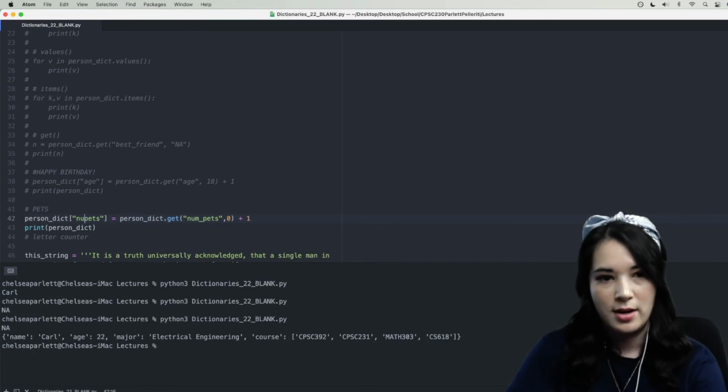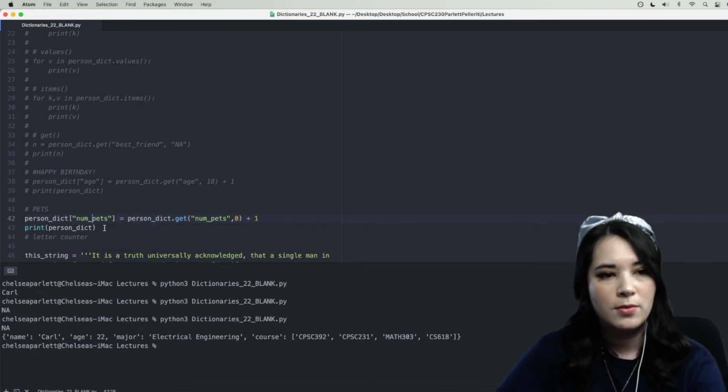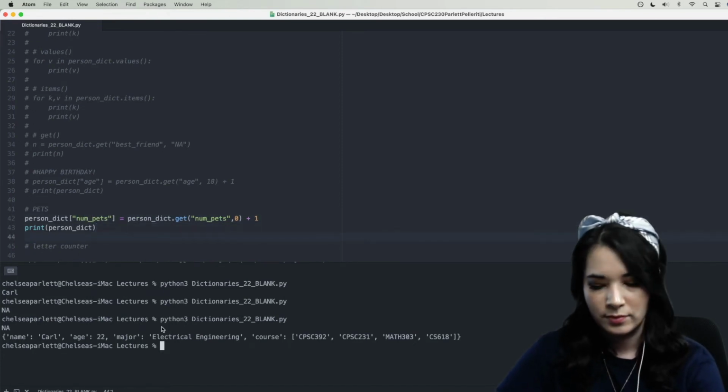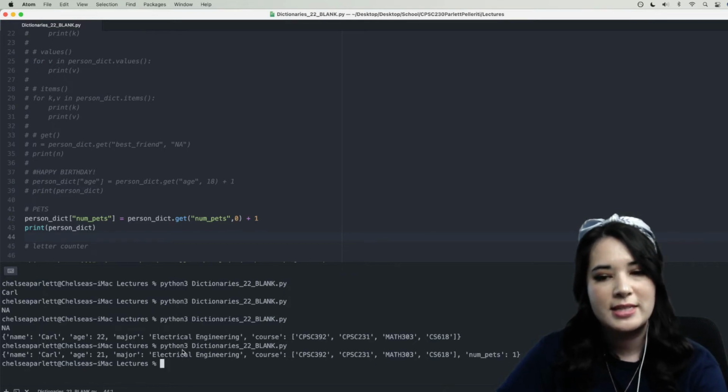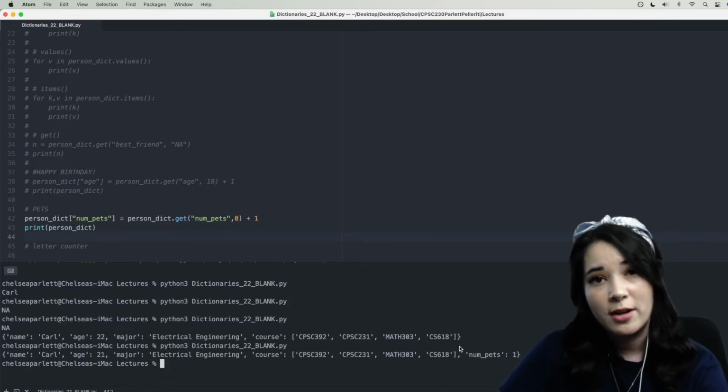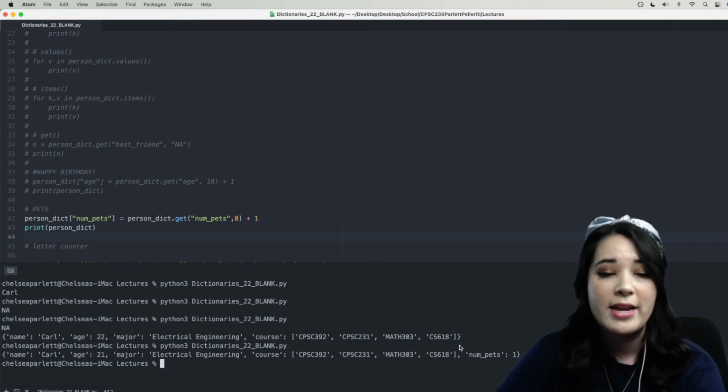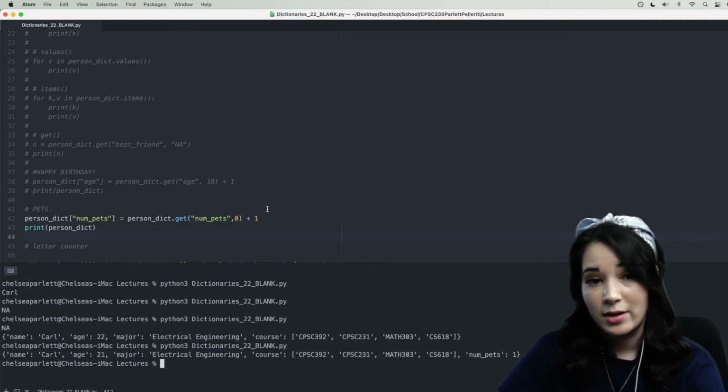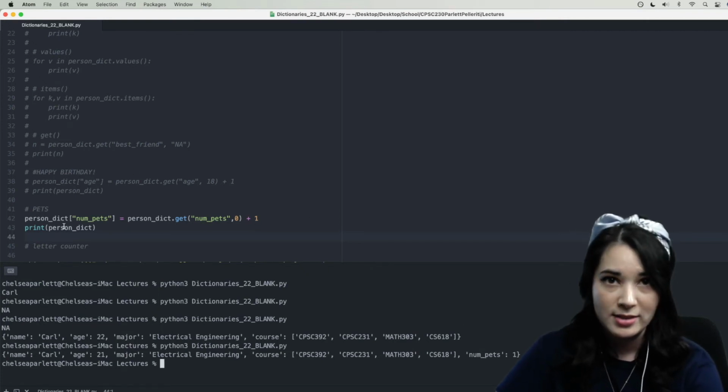Oh, and this should be num pets. Beautiful. Let's go ahead and run that. And you can see that's exactly what happened. We didn't have a num pets entry, but we went ahead and created one, made it 0, added 1, and then stored it back in num pets.